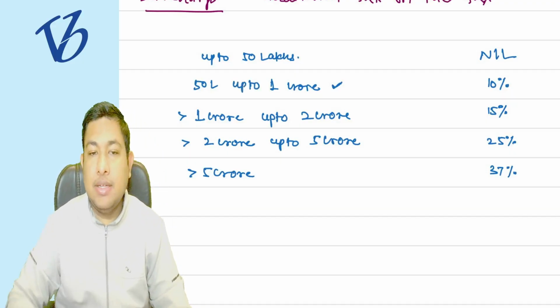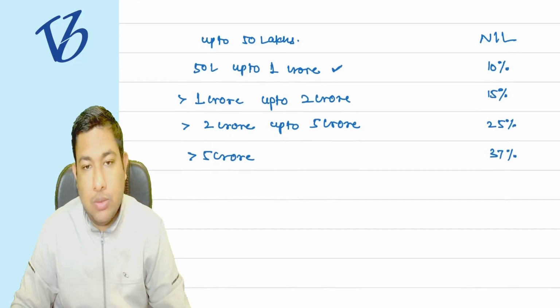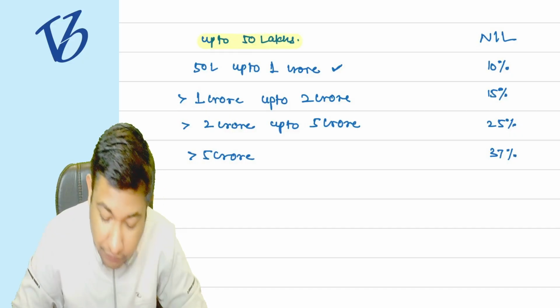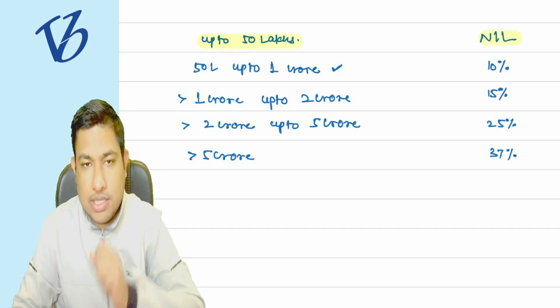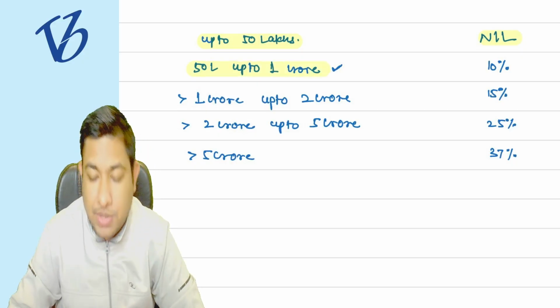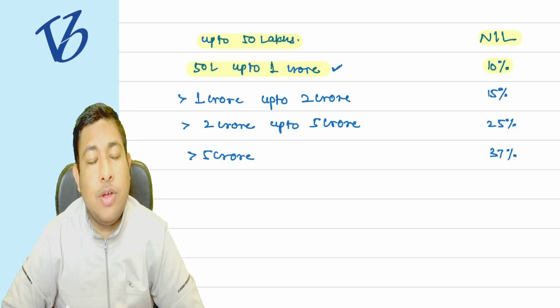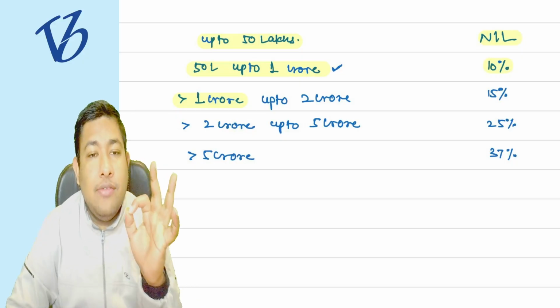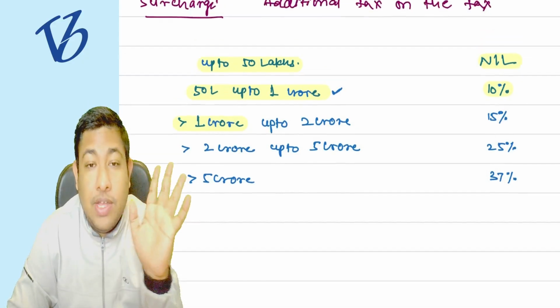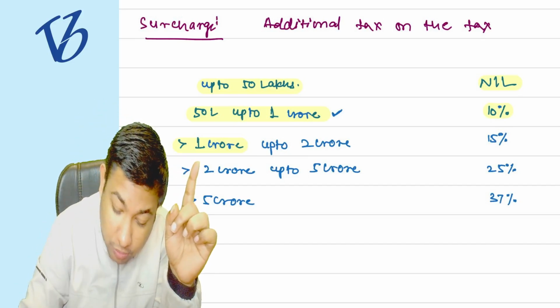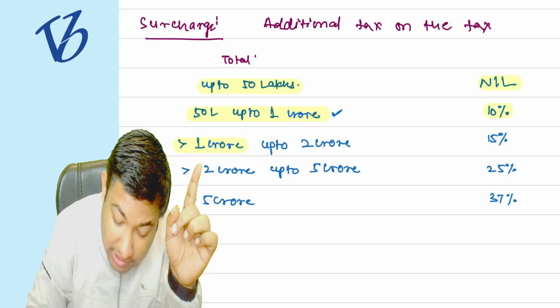Now there is a twist. If you are earning up to 50 lakh rupees, there will be no surcharge. This is final. If you are earning more than 50 lakh rupees but up to 1 crore rupees, you have to pay the surcharge at 10% only. This applies to the total income. We are not talking about the gross total income, we are talking about the total income.